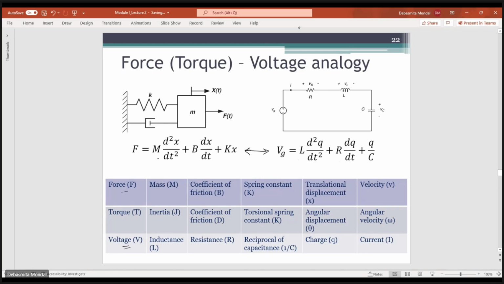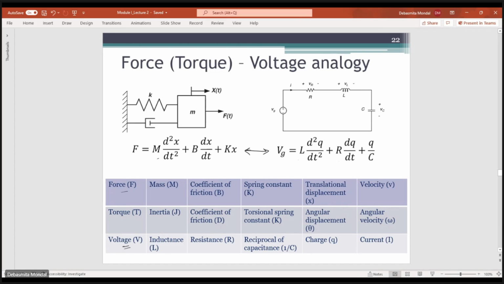So from here you can see that if you know the mechanical system and electrical system, and you can represent or model them using differential equations of a similar fashion, then you can say that the terms are analogous. The variable force in a mechanical system is analogous to the variable voltage in the electrical system.